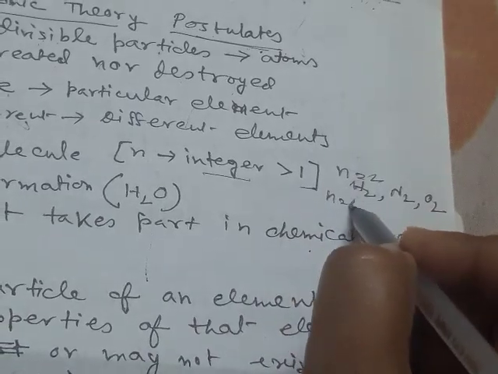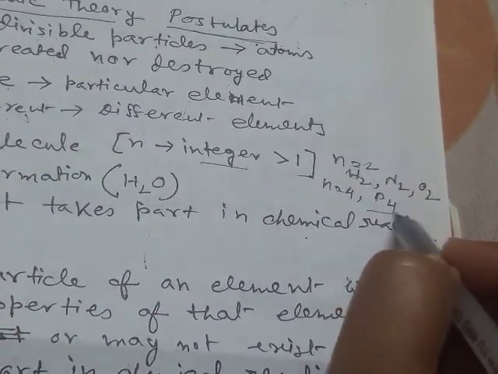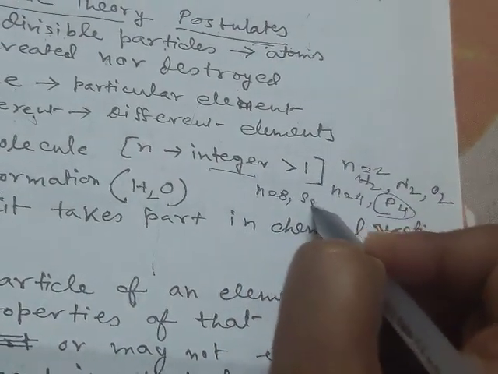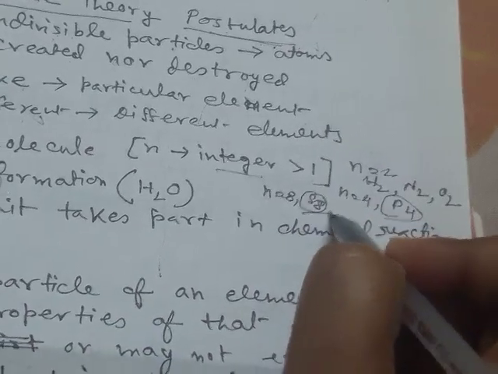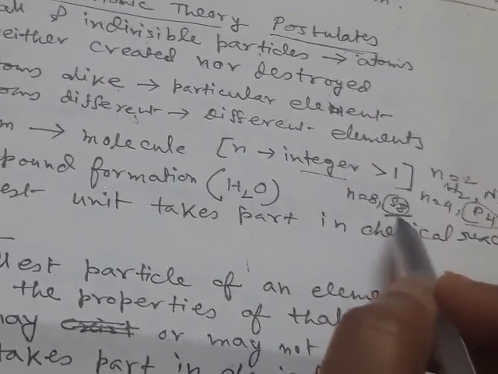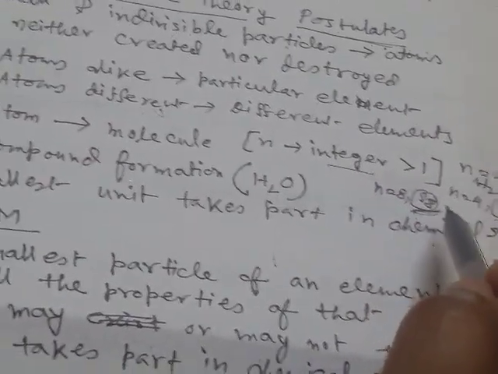And n is equal to 4 for phosphorus. Phosphorus exists as the P4 molecule. n is equal to 8 for sulfur. Sulfur exists as S8. So 8 atoms of sulfur combine and form the S8 molecule. This is the smallest independent unit of sulfur.